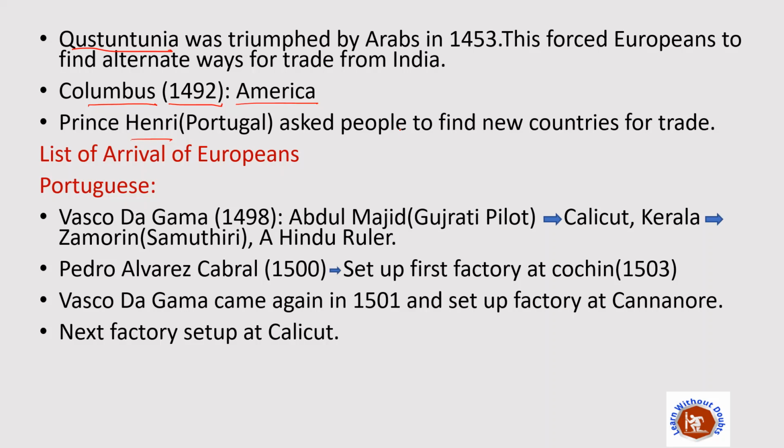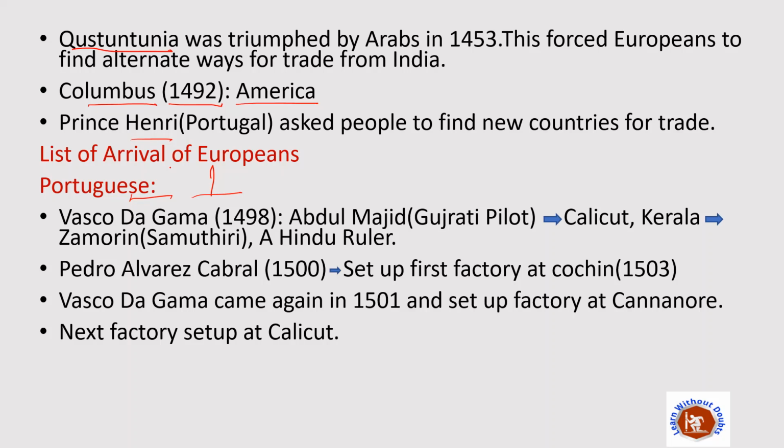So first of all, let's start with the Portuguese. The Portuguese were number one in the list of Europeans who came to India. Vasco da Gama was a merchant who came in 1498 from Portugal to Calicut in Kerala.